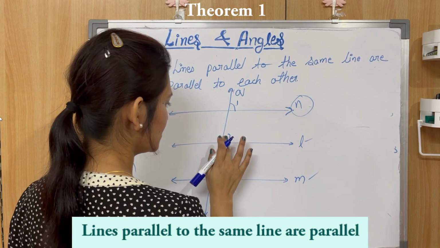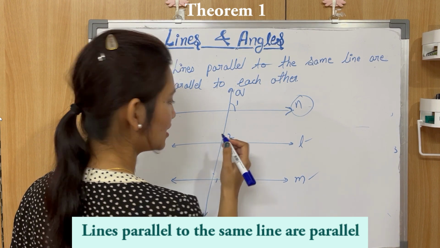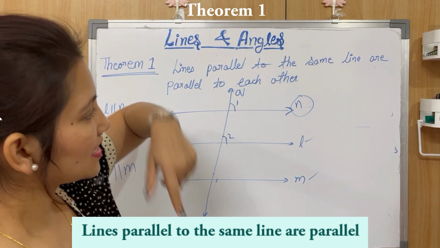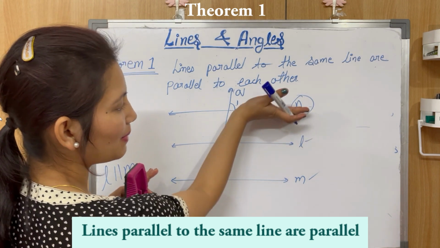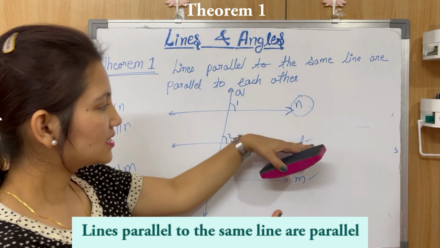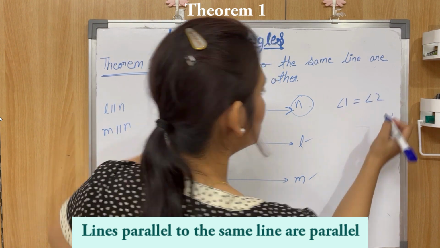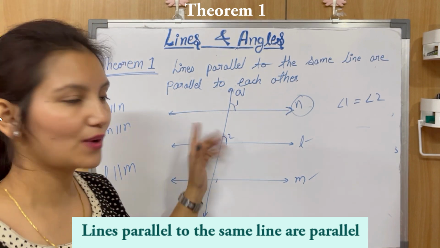Okay, let's remove this angle, just for the sake of your convenience, so that you don't get confused. Now what it says: L is parallel to N. It is already given to us. If L is parallel to N, then angle 1 will be equal to angle 2. Why? Because these are forming a pair of corresponding angles, right? Angle 1 will be equal to angle 2.